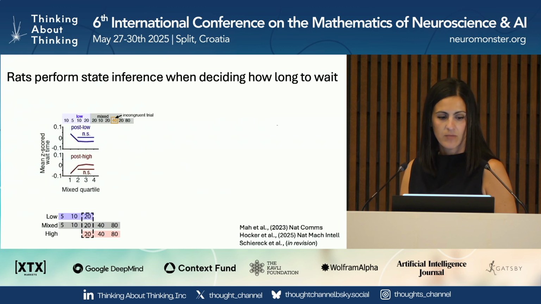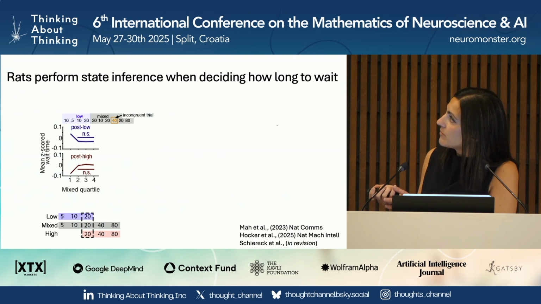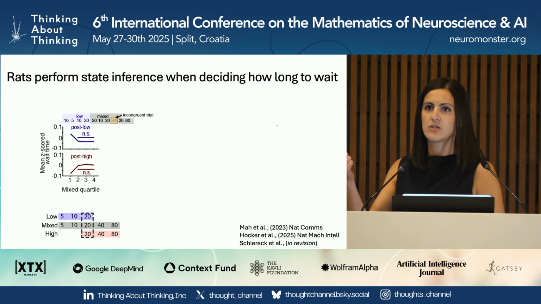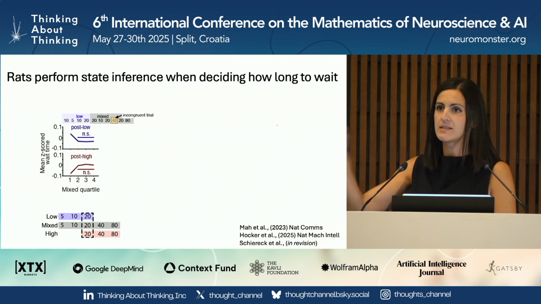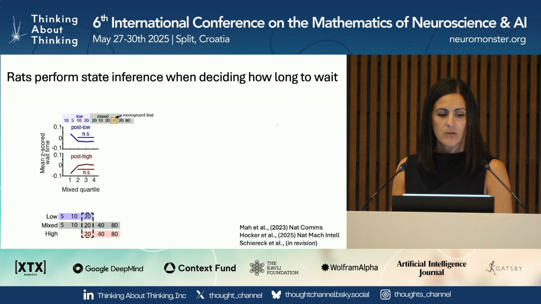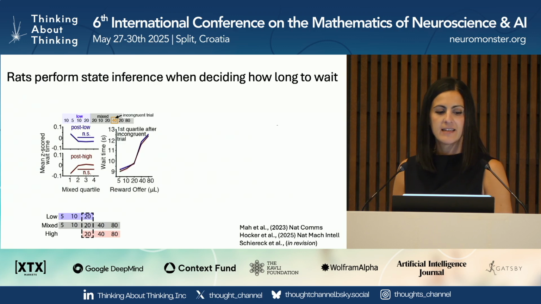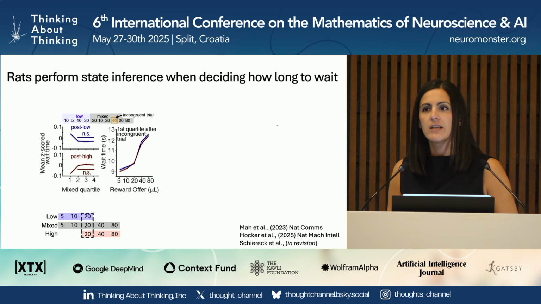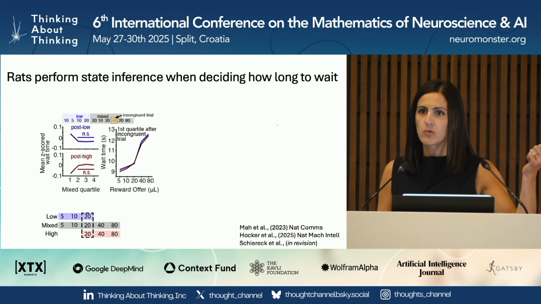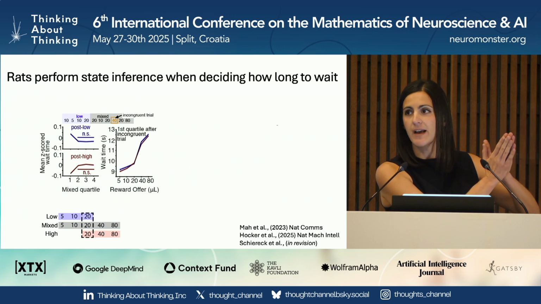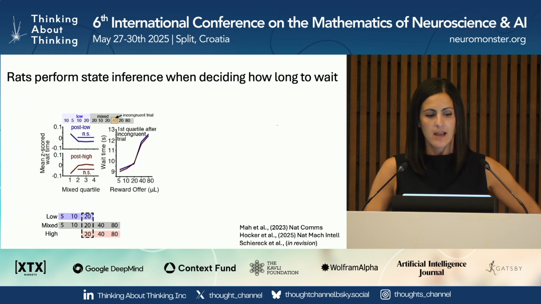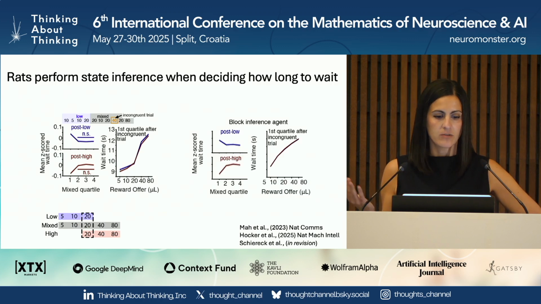And so consistent with rapid changes in inferred states, if we break up the mixed blocks into quartiles, we find that the rats dramatically adjust their behavior within the first quartile, and then it remains stable. Moreover, we can look within the first quartile at the trials after the first incongruent trial. If we look at the wait times conditioned on the previous block, it doesn't matter what the previous block was. They basically converge to a common value following these highly informative trials that indicate that the world has changed, okay? And importantly, these qualitative features are also captured by the model.